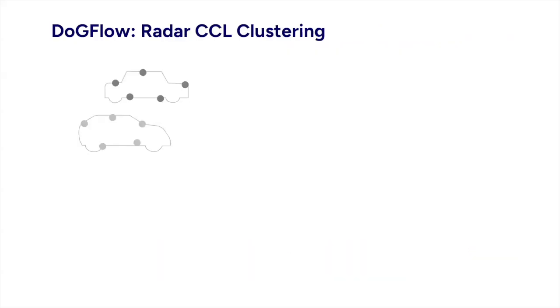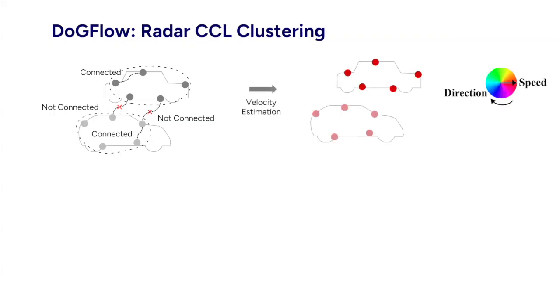estimation. The first step in this process is clustering on dynamic radar points. Each dynamic radar point is either connected or disconnected to every other radar point, depending on proximity in spatial as well as Doppler domain. Once the clusters are obtained, the velocity is estimated for each radar cluster.